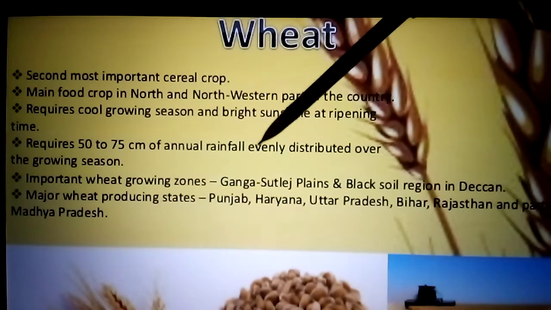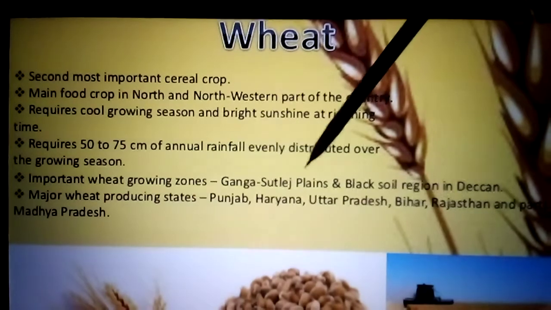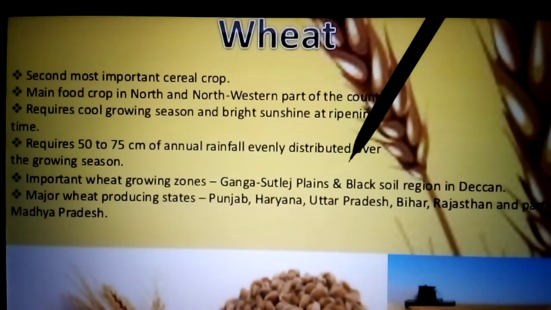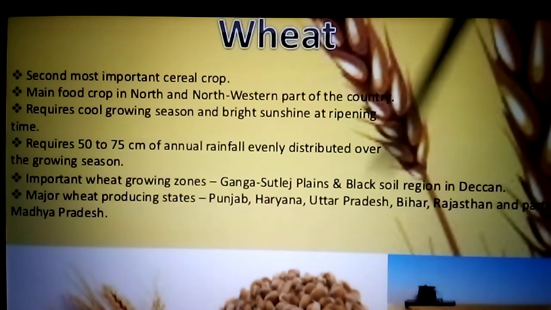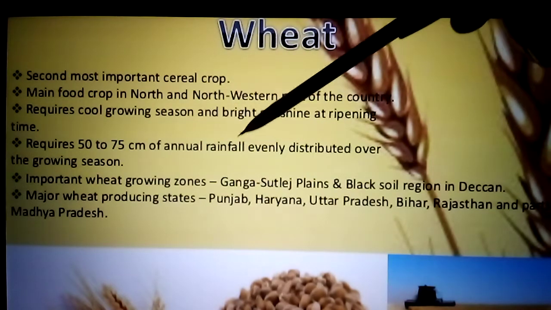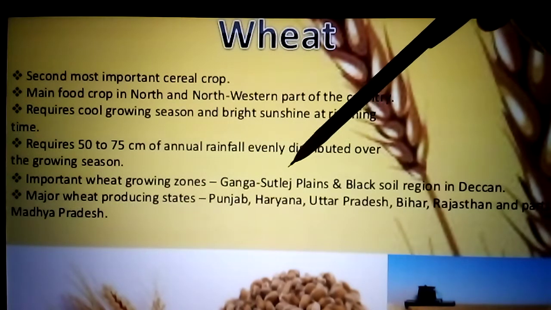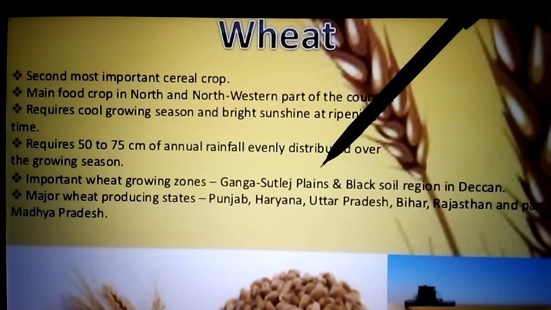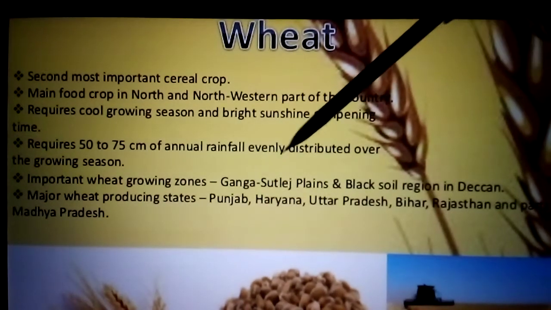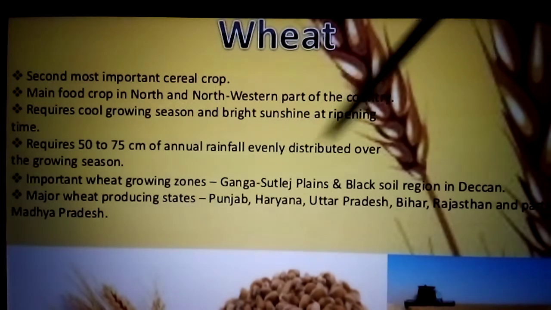Mostly the growing zones are the Ganga-Satluj plains and the black soil regions in the Deccan area. Major states are Punjab, which is in the Satluj plain. Satluj is a tributary of the Indus River. Then Haryana and Uttar Pradesh, which comes under the Ganga plain.